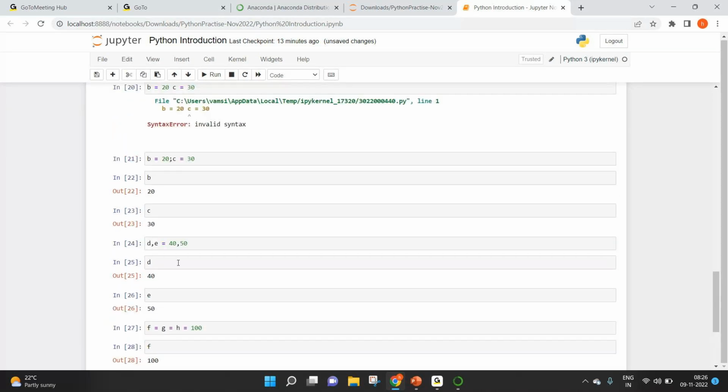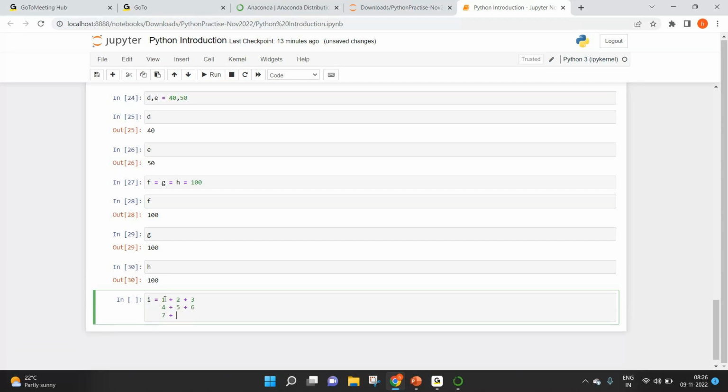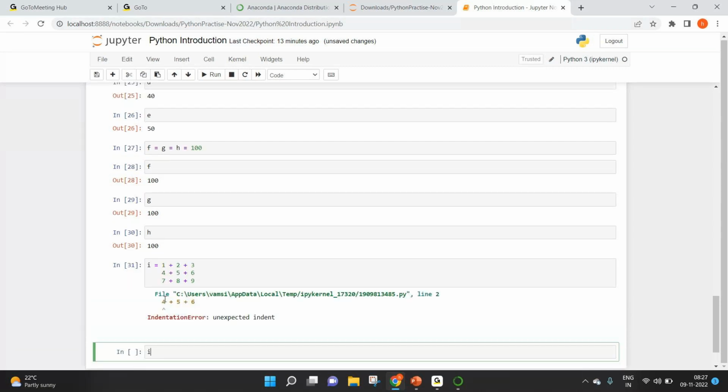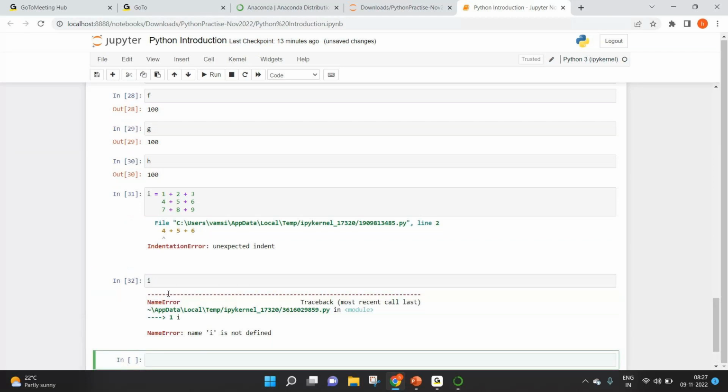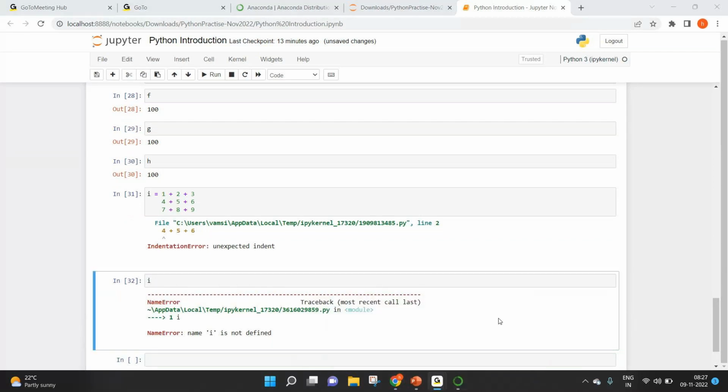You can even have multi-line statements also. Suppose I wanted to find the sum of the numbers from 1 to 9. Let's say 1 plus 2 plus 3 plus 4 plus 5 plus 6 plus 7 plus 8 plus 9. If you try this, it is going to fail. It's not allowing me because this is a multi-line statement. Hence, I have to keep everything in round brackets.